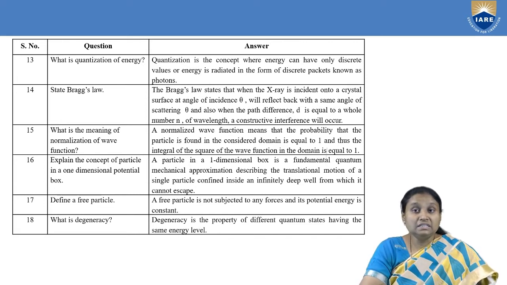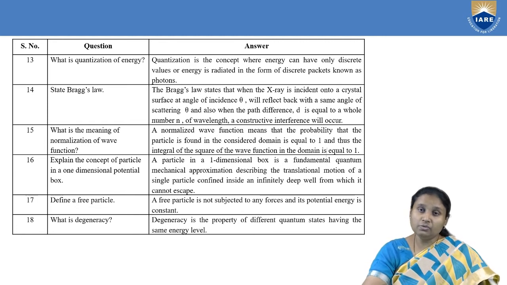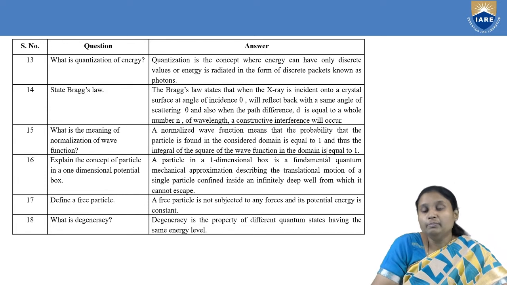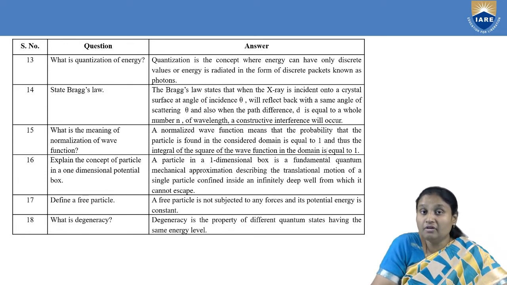Then what is degeneracy? When we talk about discrete energy levels, we know that for one particular value of n, the quantum number, we have one particular value of energy. But here, if you take different quantum states, that is, different values of n, you may have the same value of energy.